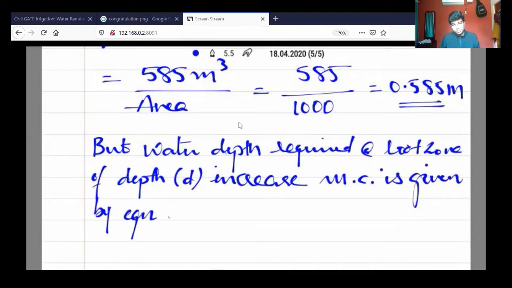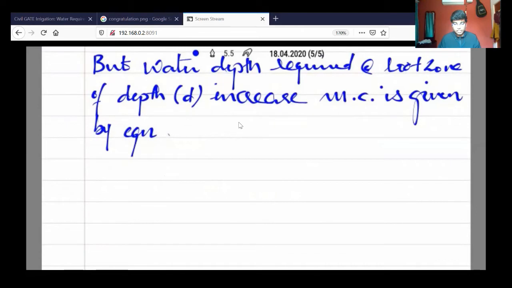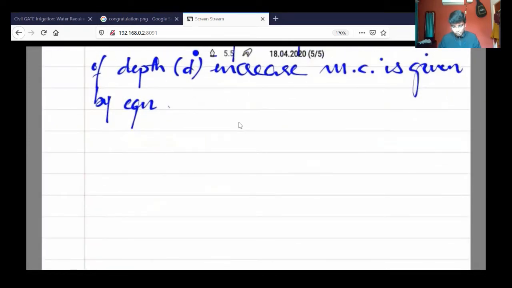So this is the equation you have to remember, because in the last class I said we will discuss the equation to calculate the depth of moisture, but we didn't discuss the topic. So directly I'm using that equation here. Most probably that is useful only for problems, no derivation is required.